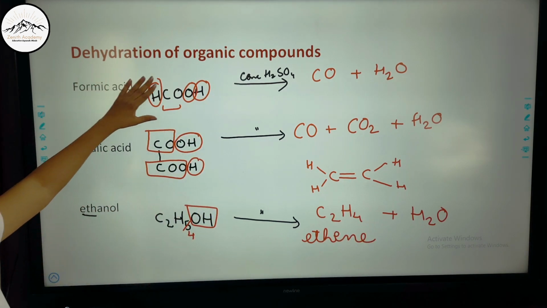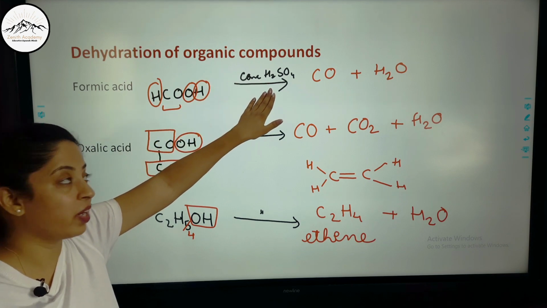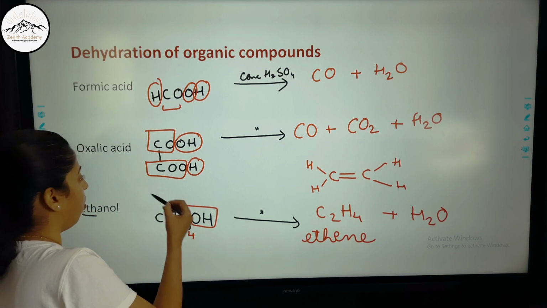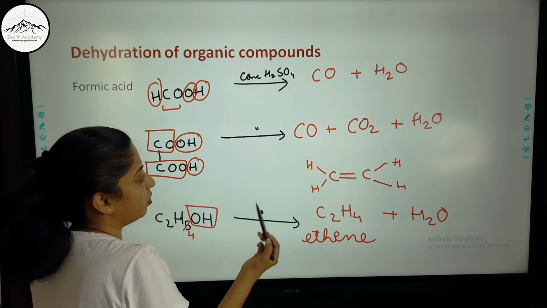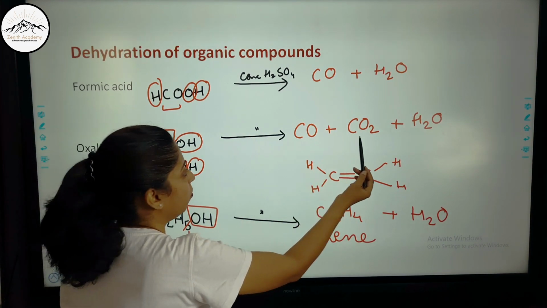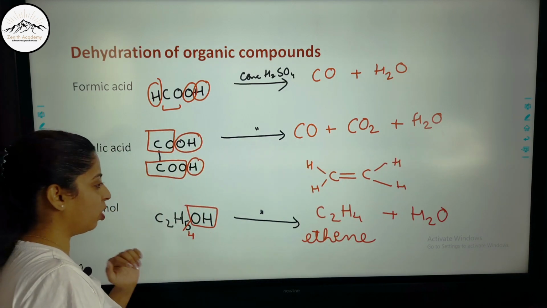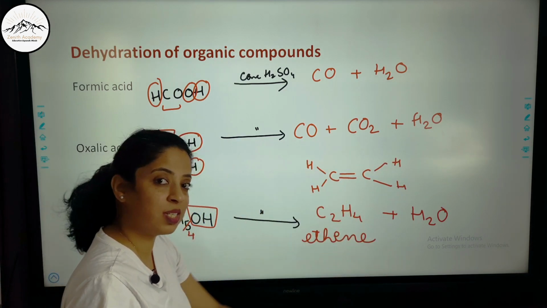So when formic acid is treated with concentrated sulfuric acid, it forms carbon monoxide and water. When oxalic acid is treated with concentrated sulfuric acid, it forms carbon monoxide and carbon dioxide, and water is removed. And in the case of ethanol, ethene is formed and water is removed.